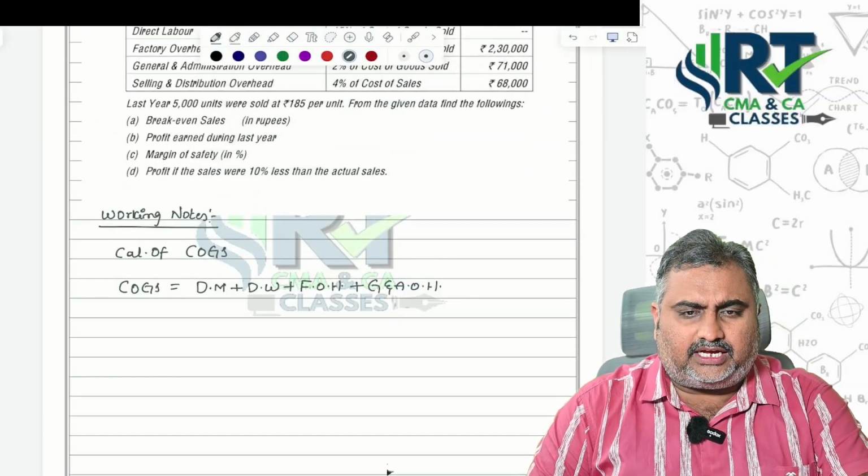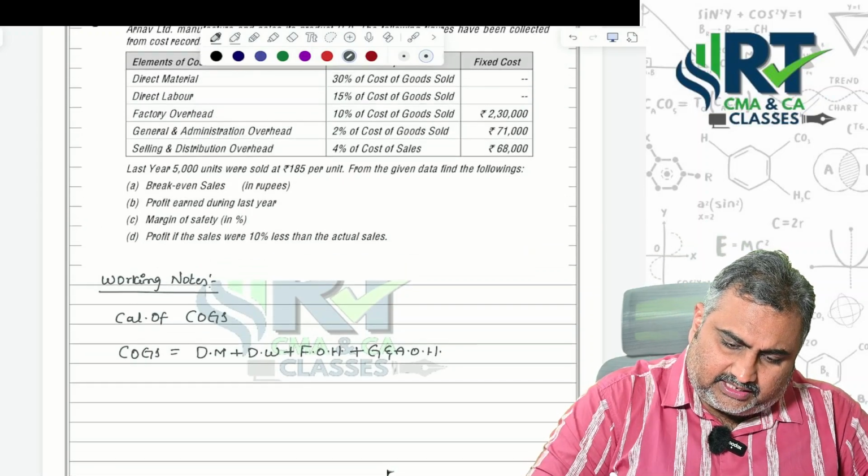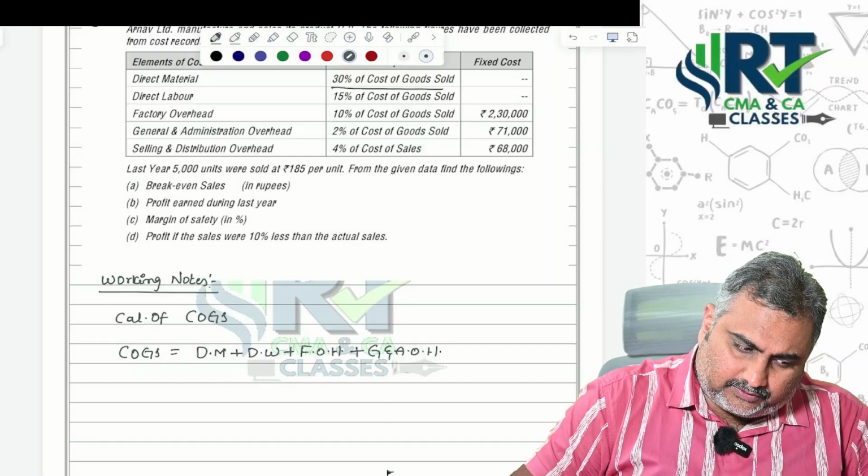What is the direct material cost here? If you understand, they said 30% of cost of goods sold.